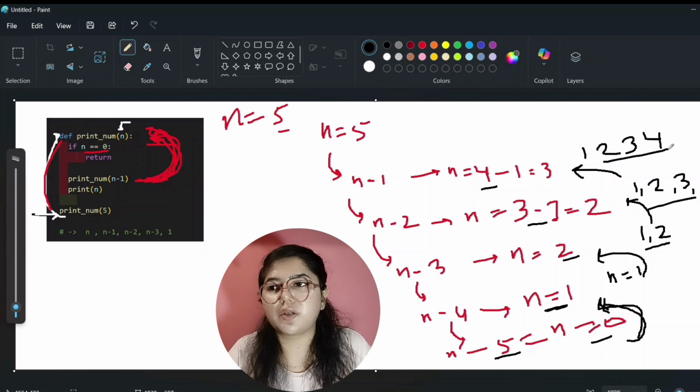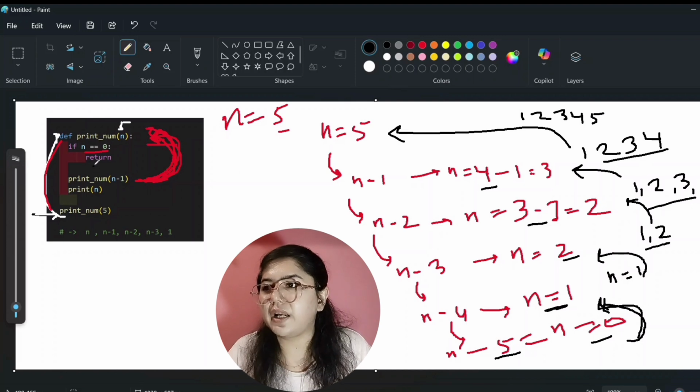Okay. Now this complete will return this value to its previous step, that is n equals to 5. So now at this step 1, 2, 3, 4 and 5 came here, and after that what is written here? That is return.